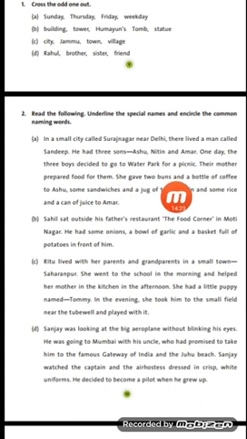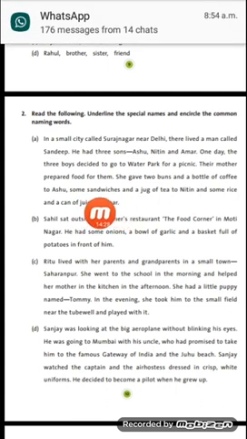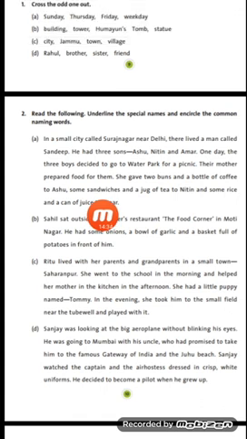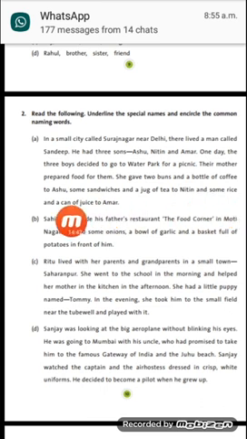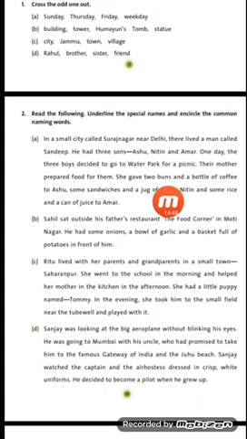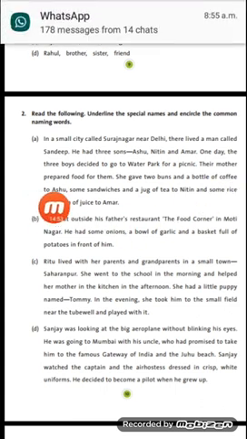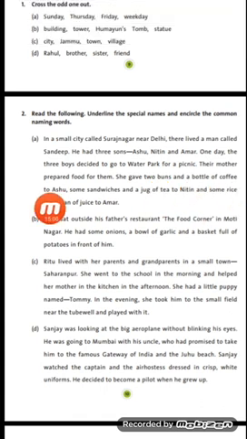She gave 2 buns and a bottle of coffee to Asu. Some sandwiches, students see here D is given but D is silent. When we pronounce it, it will be pronounced as sandwich. D will not be pronounced, sandwiches. And a jug of tea to Nitin and some rice and a can of juice to Amar. So she gave 2 buns. Buns is a common name, bottle is a common name, coffee is a common name, but here Asu is a special name. So we will circle buns, bottle and coffee and underline Asu as we are supposed to do this.